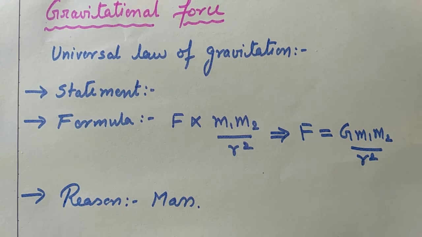So if I talk about dust particles, then yes, dust particles also attract every other particle, but as the mass of the dust particle is very less, I can call them practically massless particles. So the force of gravity which they exert on any other particle will be very less. As the mass of the body increases, the gravitational force exerted by that body also increases. Okay, so the reason for the gravitational force is mass.